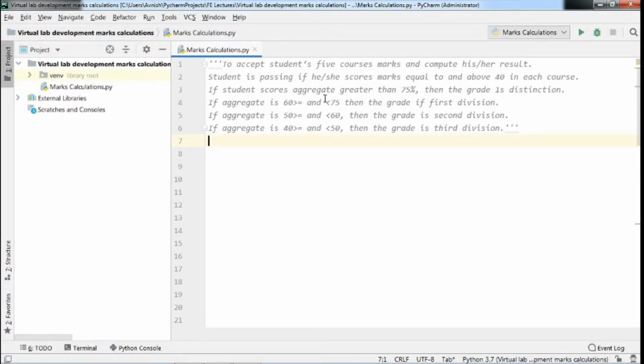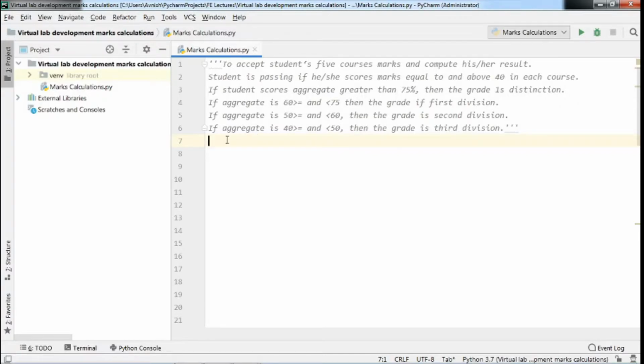If a student scores an aggregate greater than 75 marks, then the grade is distinction. If the aggregate of a student is greater than 60 and less than 75, then the grade of that student will be first division or first class. If the aggregate is greater than 50 and less than 60, then the grade will be second class or second division.